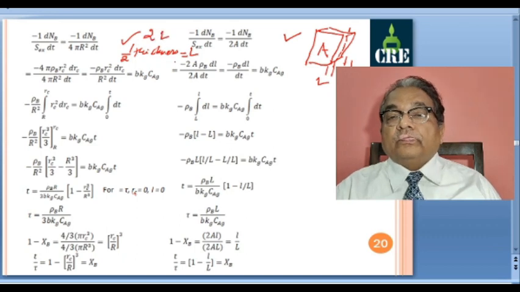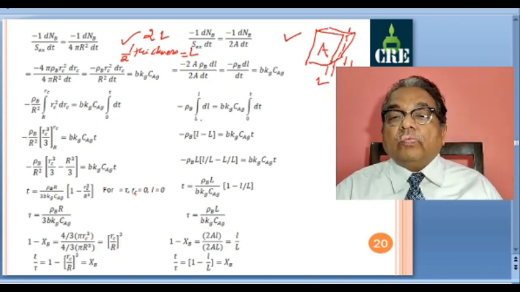So total thickness will be 2L. Okay. Now surface area 4 pi r square replaced by 2 times A. So this drc replaced by dl by dt. There the change was from R to RC. Here change is from capital L to small l, where small l is the variable. So half thickness is varying from L to 0, and this variable with respect to time is small l.